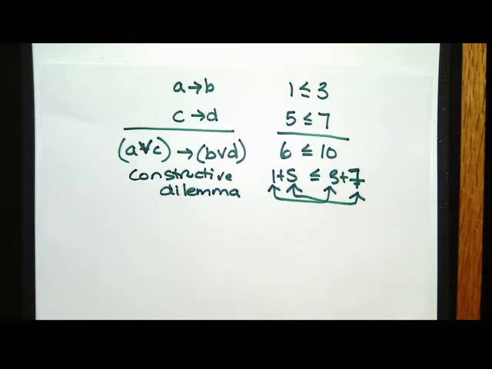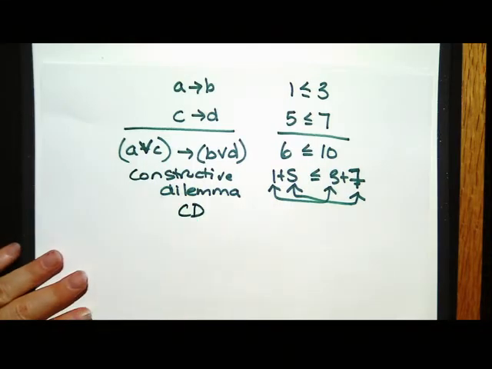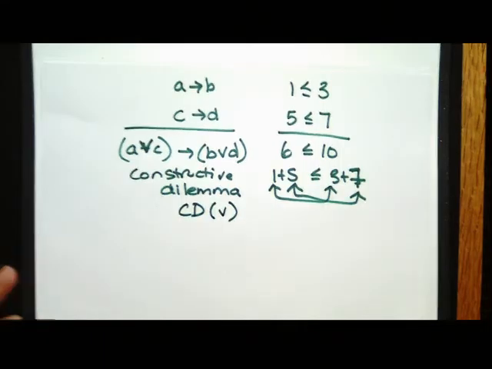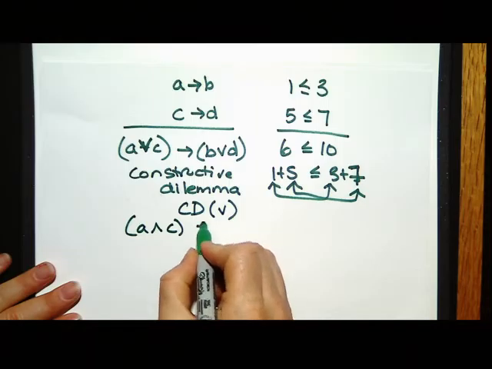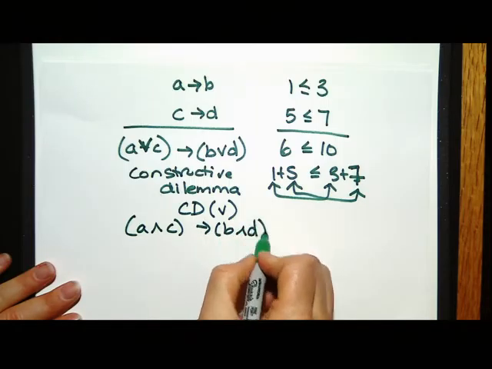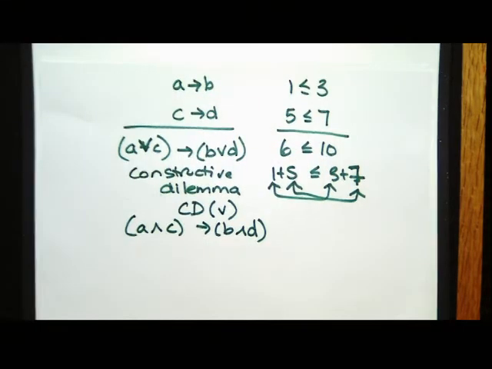So constructive means I'm putting together, right? So I do abbreviate this with CD, and I put an or after it because we used it with or. You can also do it with and. Now be real careful if you do this and don't mix up where the things go. Make sure the left-hand sides are on the left and the right-hand sides are on the right, because if you mix them and cross, it's not going to work and you won't be able to prove it.